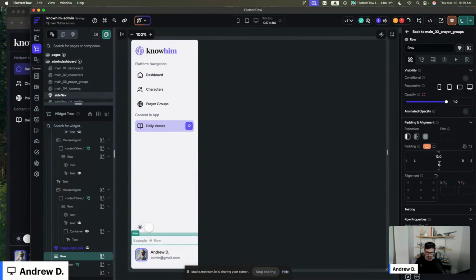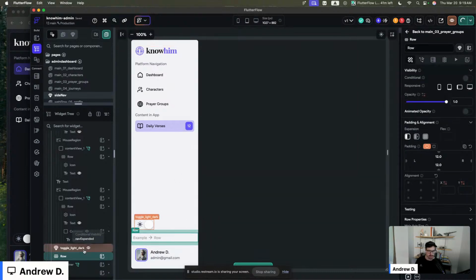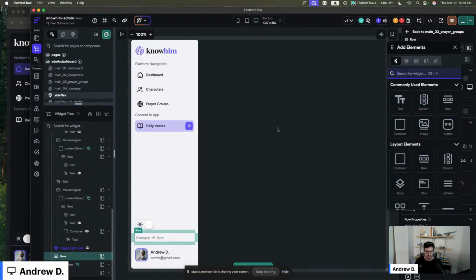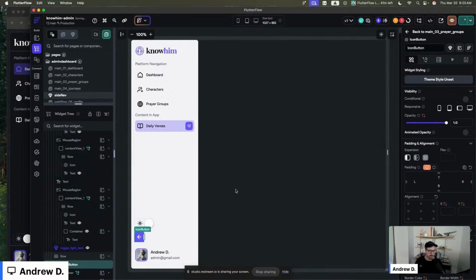Cool. All right. And we're going to do an icon button, two of them. There's a number of ways you can do this, but I'm just going to do two icon buttons here that will allow us to conditionally hide and then open and close the nav bar.